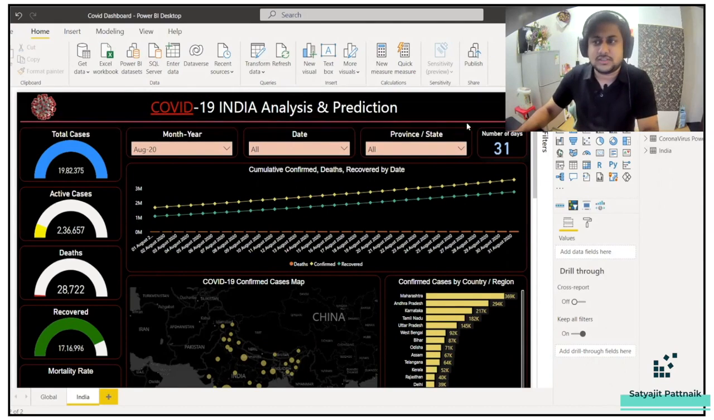So here what he has used is some slicers, total number of cases. You can just click on the visualizations and check what he has done. Let me go back to the global part.